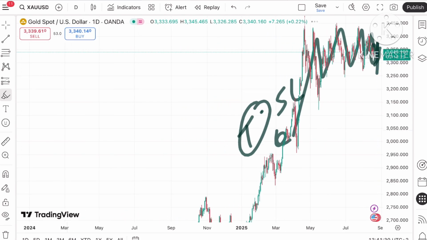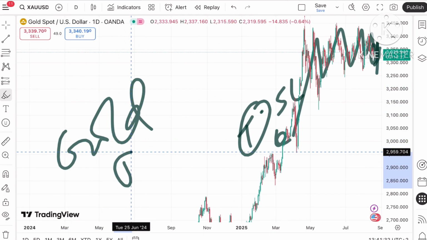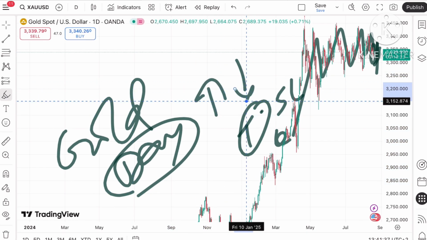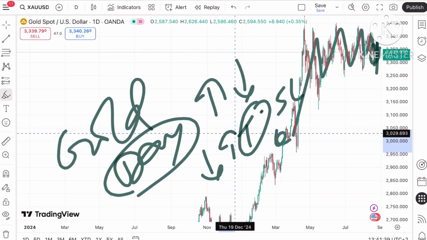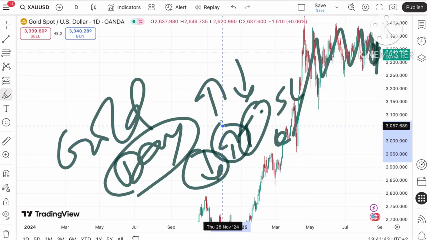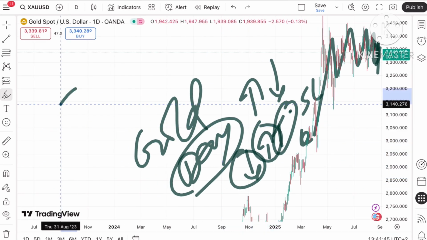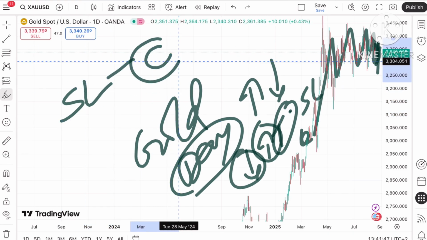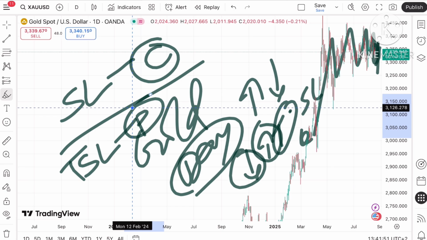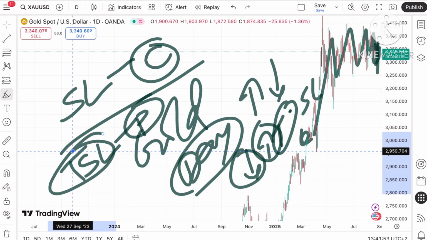The price of gold depends on a lot of factors. One of the factors is the dollar index. When the dollar index rises, we see the gold price comes down, and vice versa. When the dollar index moves down, we see the gold price goes up. Whenever you start to trade, put your SL. When you put your SL, you will save your capital, and once you are in profit, try to trail it. Trail your SL so your profit will be safe. These two things you have to do.